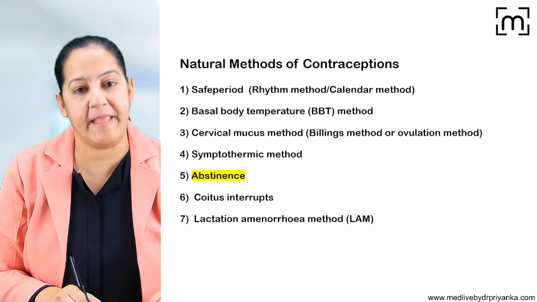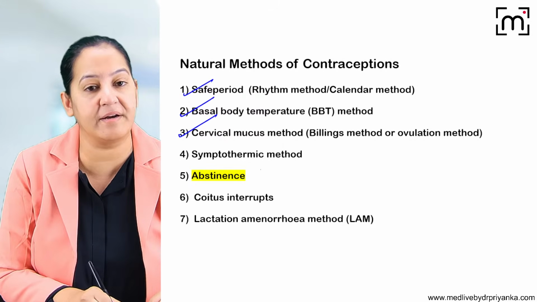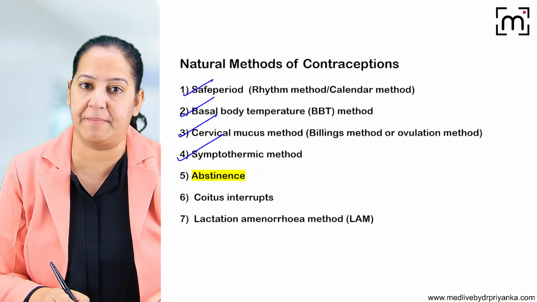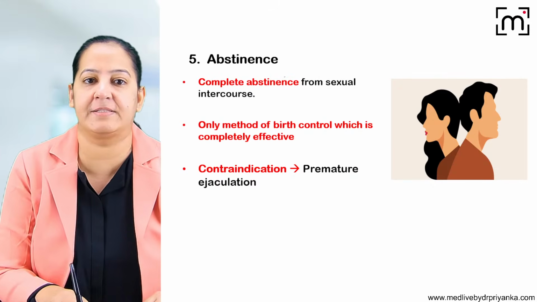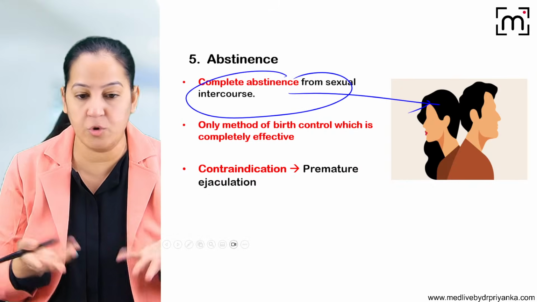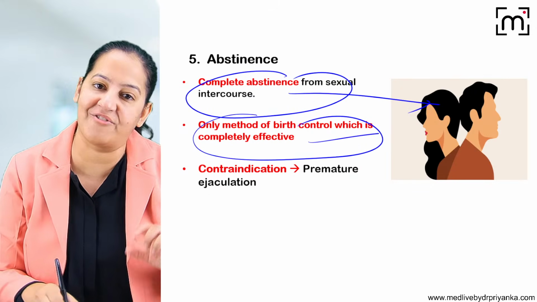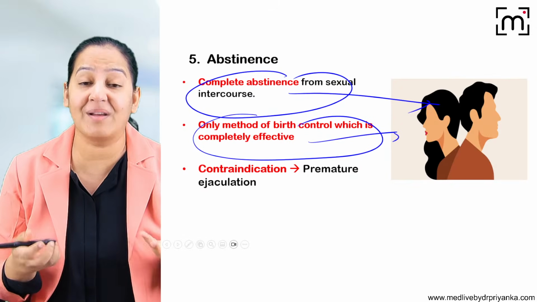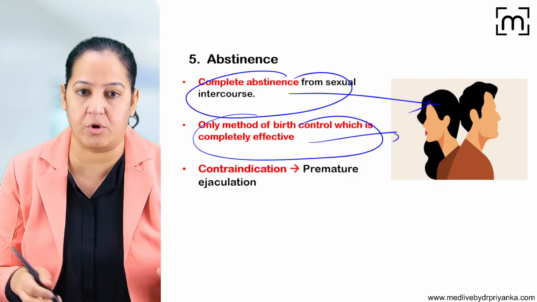So coming to the next method. We have done the safe period, basal body temperature, cervical mucus method, and the combination of the three is the sympathothermic method. Now the fifth method is abstinence. What is abstinence? It is complete absence of sexual intercourse. No sexual intercourse, no chance of conceiving, no pregnancy. So actually it is the only method which is 100% effective. But it is not considered a method of contraception because there is no sexual intercourse at all.